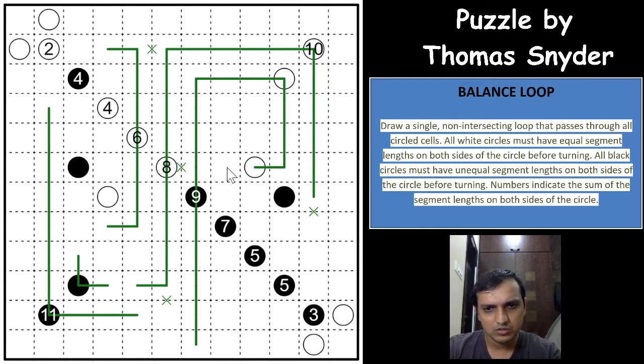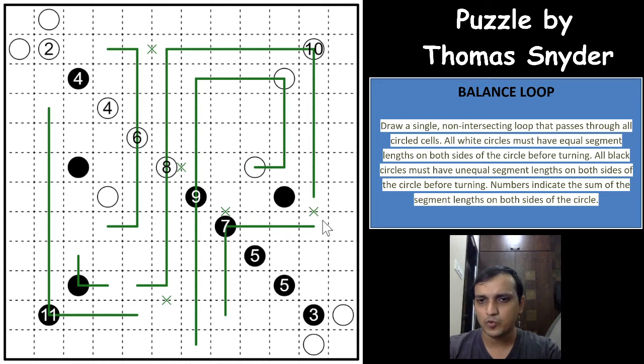Four, 3, 3, 2. Okay, the same logic that we applied here for the 8 and the 4, the same logic applies for the 7 and the 5. So if a loop segment doesn't go towards the up, then this 7 will have at least 3 on both the sides. One will have 4 and one will have 3 because a maximum you can go is 4. So the other side will have 3. So which means this 5 will have at least 2 on one side and 3 on one side. And this 5 doesn't have enough number of counts for the loop segments, right? Which means that the 7 will have to go up at least 3, right?